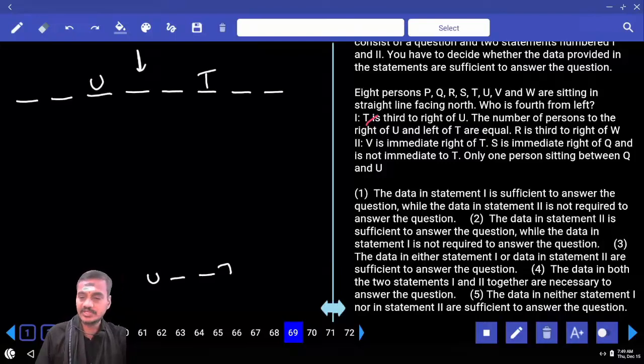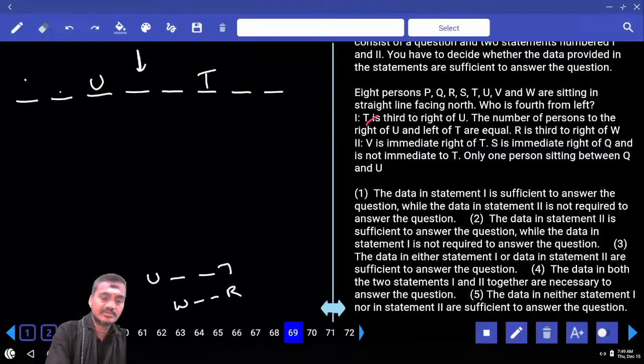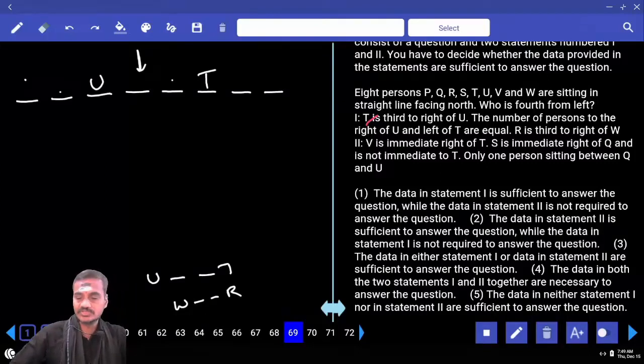Number of persons to the right of you, same as left of T. R is third to the right of W. Are you getting any answer to this one? R is third to the right of W. Then if we take W here, R is here, and if we take W here, R is here. W, R, so 4 possibilities come. Hence 1 alone is not sufficient.